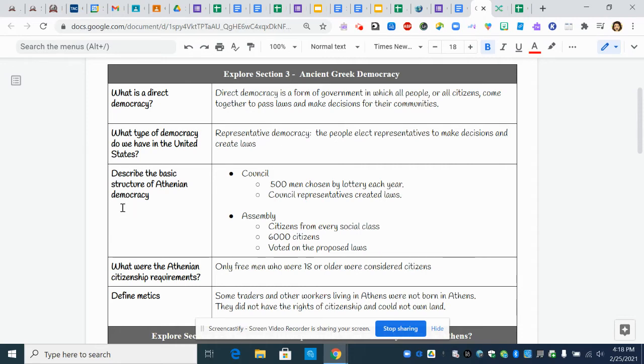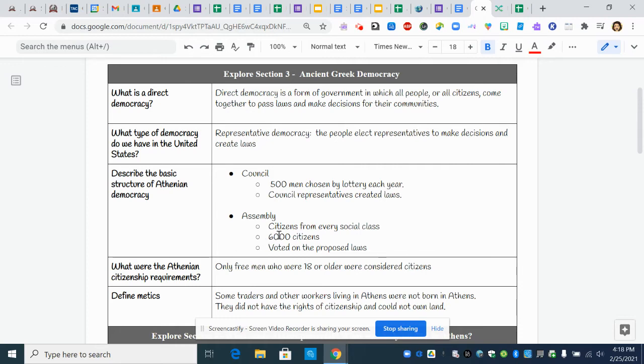Describe the basic structure of Athenian democracy. So we know that they had a council made up of 500 men chosen by a lottery each year. The council representatives created laws. They also had an assembly in that structure.